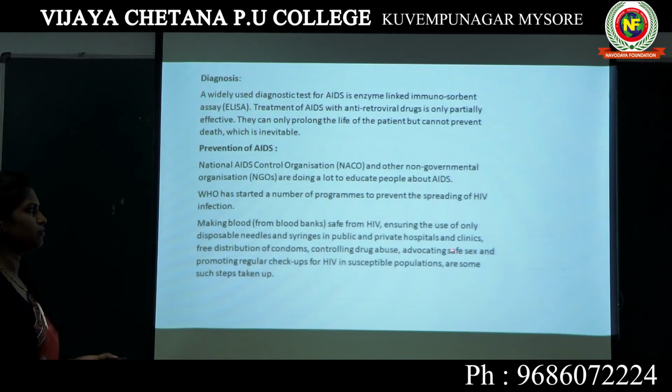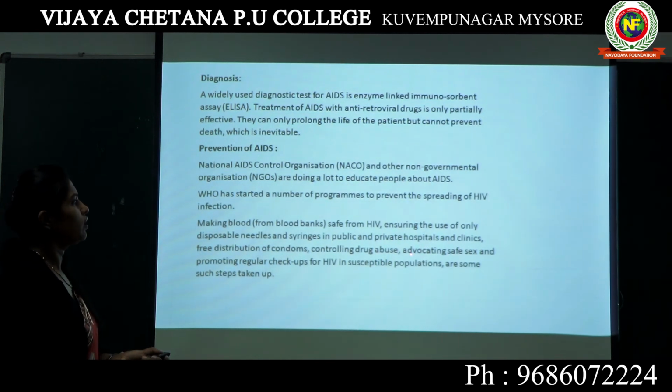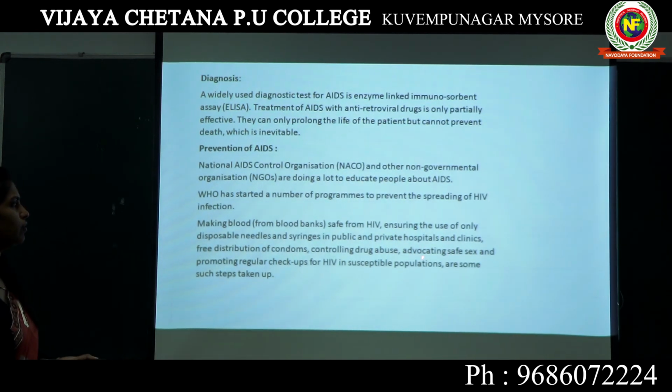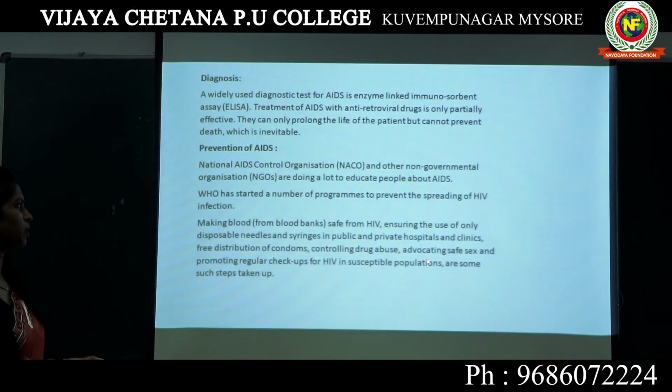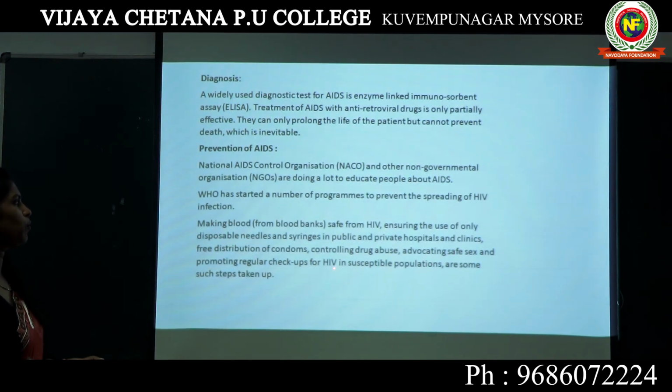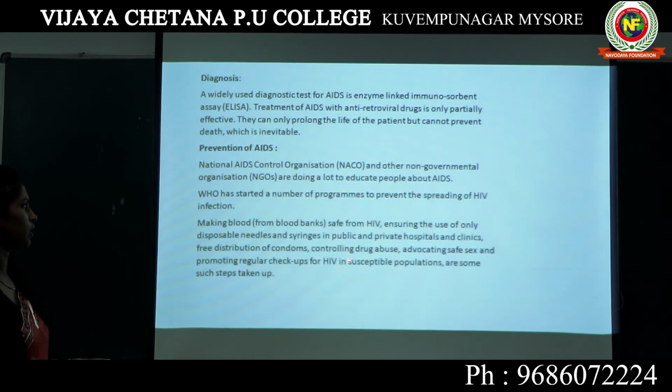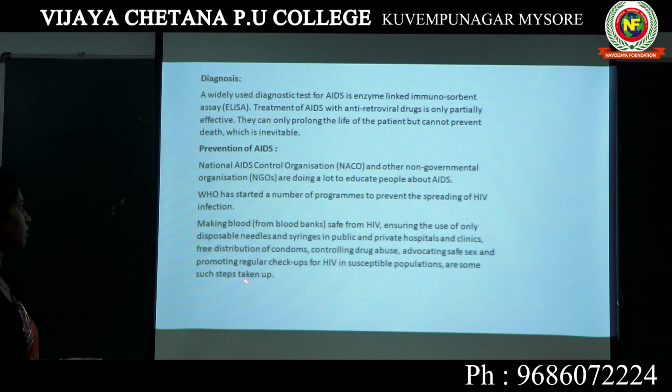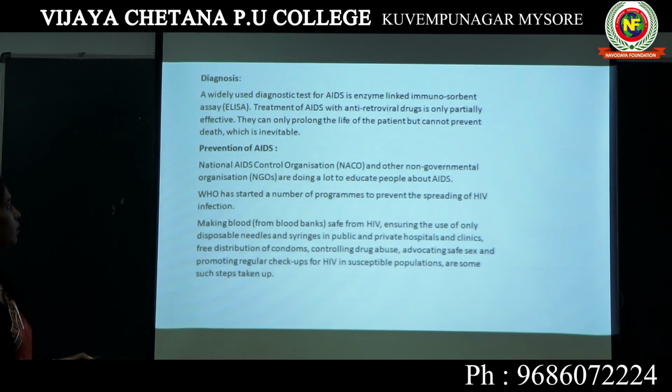People should involve in safe sexual intercourse rather than sex with multiple sexual partners, using precautionary measures, and promoting regular checkups for HIV in the susceptible population. People who are prone to such diseases should have regular checkups. These are some of the steps taken in order to prevent AIDS.